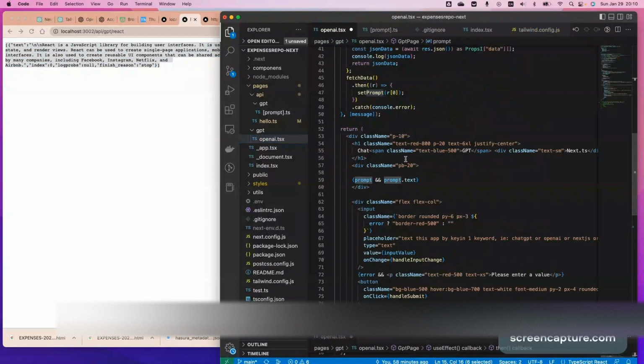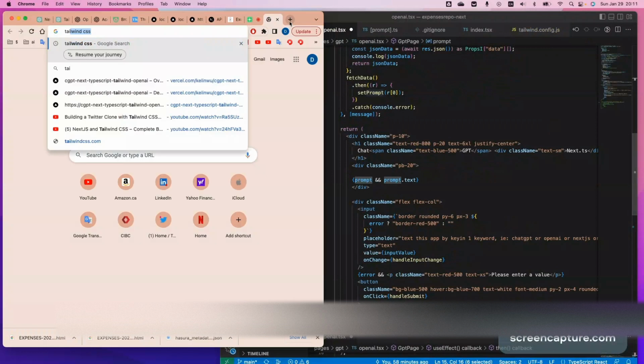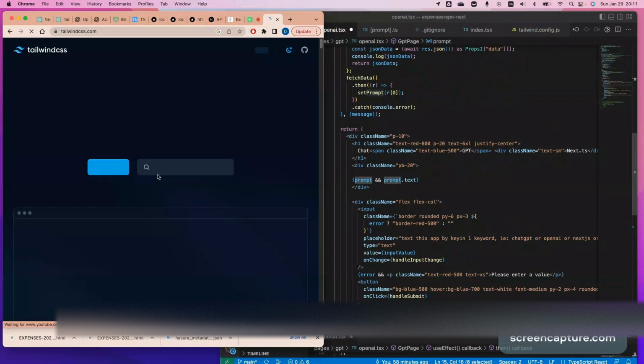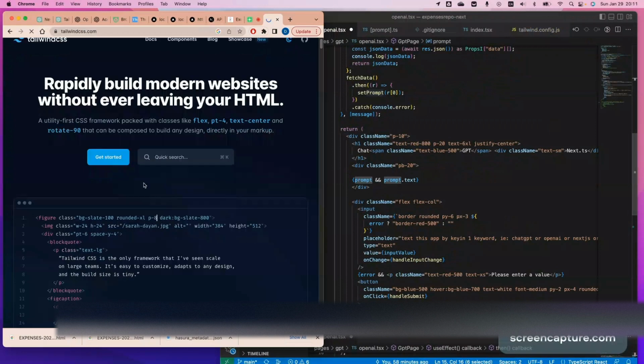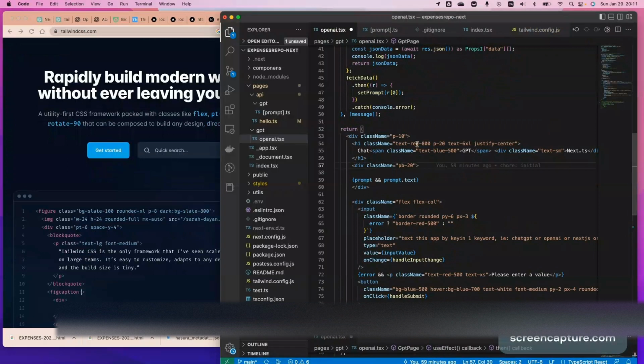I'm using Tailwind to do this. For people who don't understand what Tailwind is, I think it's right here. There's too much information, but I really like Tailwind. It's the best style sheet. You can take a look. It's very easy to understand. I'm not going to go into detail. Basically, it tells you that on hover you will see text red 800. This literally is the CSS stuff. It just makes it easy.